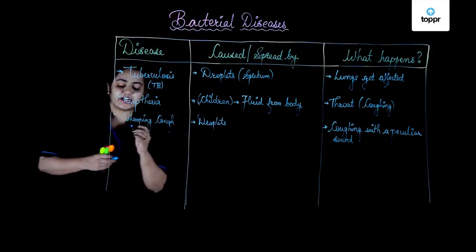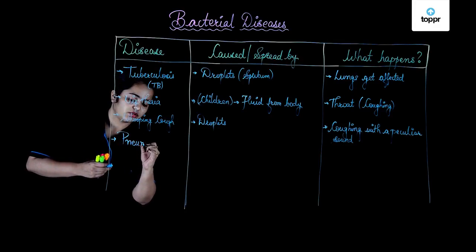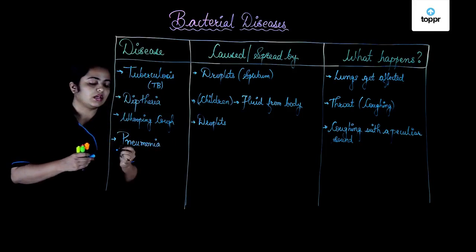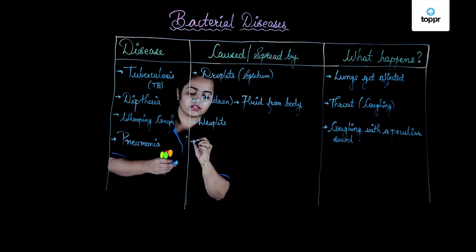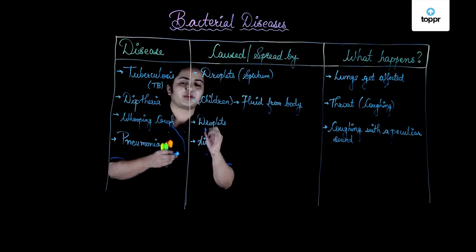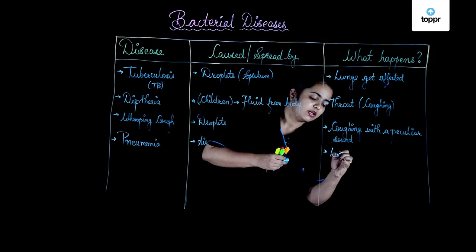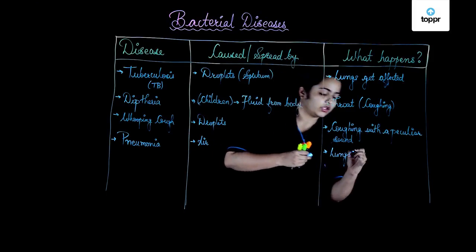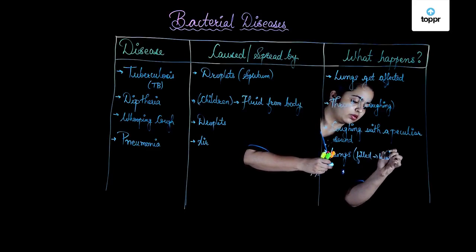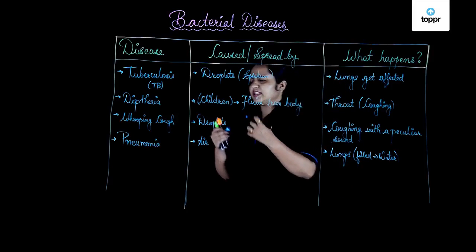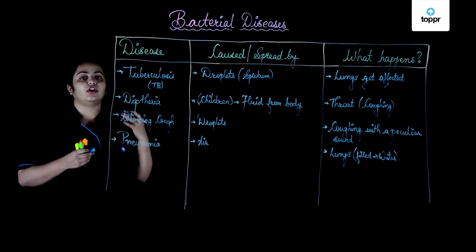After whooping cough, let's try talking about another severe disorder called pneumonia. Yes, pneumonia is again caused by a bacterium which is spread through air. So it is spread through air when a person sneezes or usually coughs very badly. What happens is, again the target here is the lungs. Lungs get filled with water. As a result there is excessive running nose, cold, breathing problems and so on in the case of pneumonia.